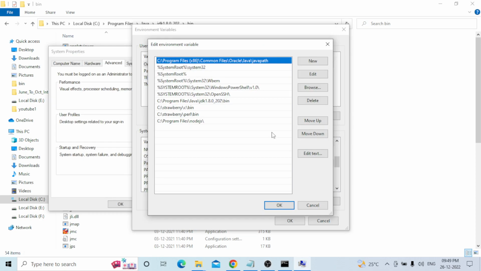I have already added this one, but whenever you need to, you can click on new, add the row, and click on OK. The first task is completed. Second one,